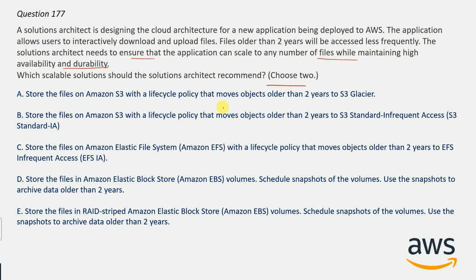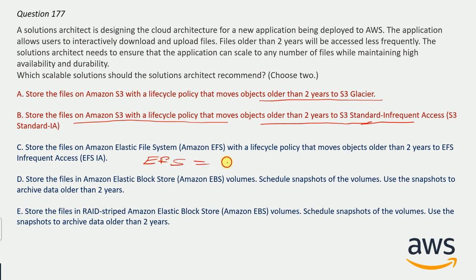So let me reveal the correct answer now, and the correct answer here will be option A and option B. Store the files on Amazon S3 with a life cycle policy that moves objects older than 2 years to S3 Glacier, and store the files on Amazon S3 with a life cycle policy that moves objects older than 2 years to S3 Standard Infrequent Access. So both these options are correct because EFS does not have an option of 2 years and the maximum duration is 90 days for EFS. So due to this reason, option A and option B are correct here.